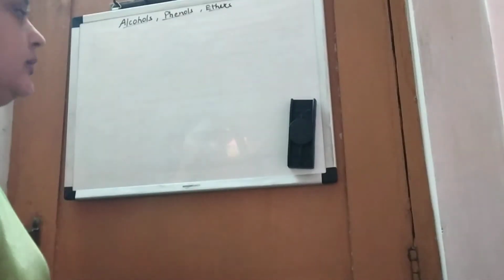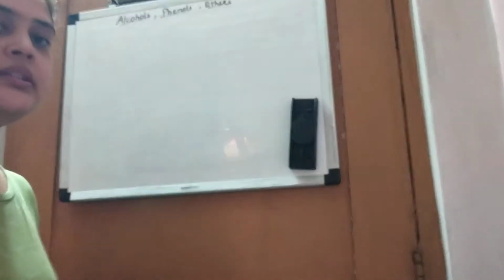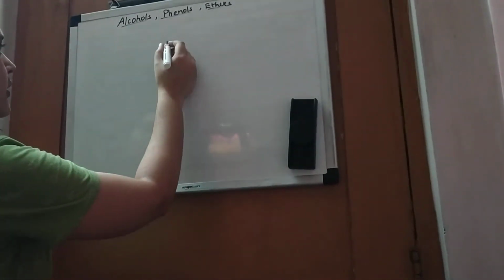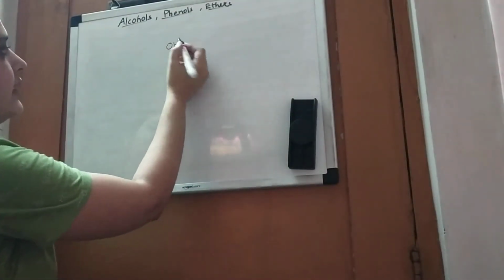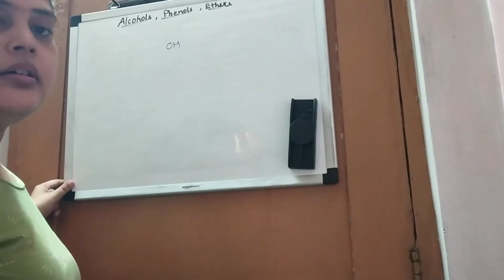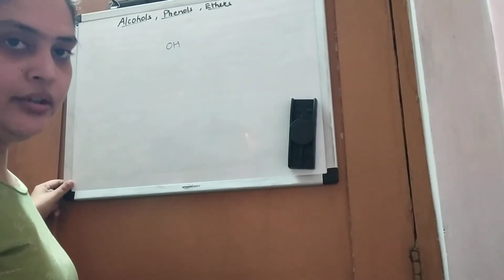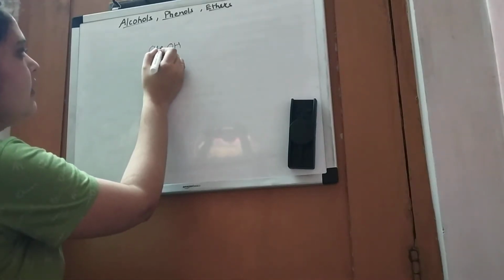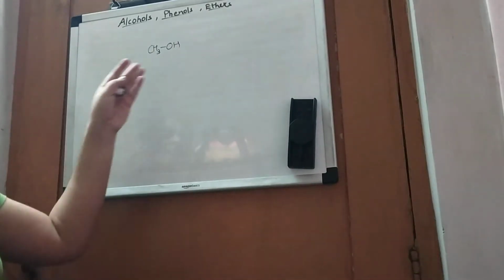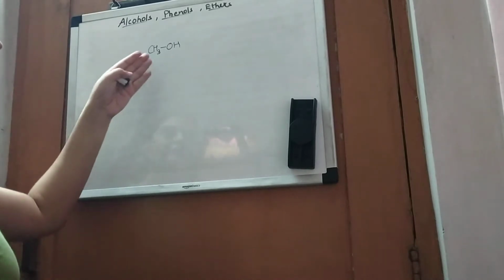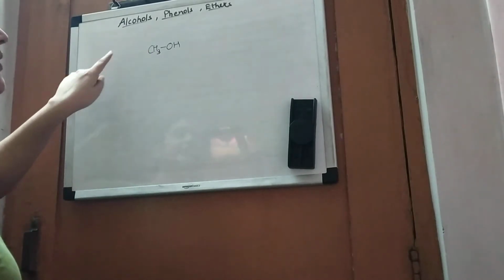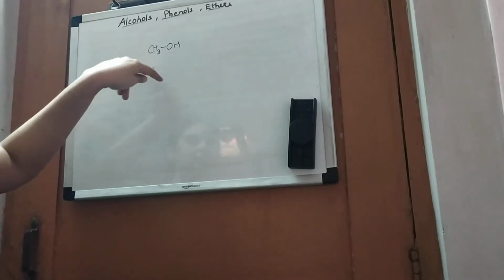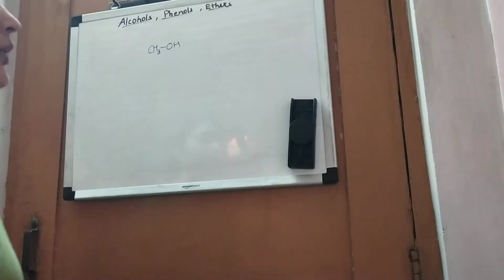What are alcohols? Alcohols are compounds which contain the hydroxy group, that is the OH group, attached to an alkyl group, that is an aliphatic group, like CH3. So this is CH3OH. This is an alcohol. If the chain increases, it remains alcohol, because the CH3 group is the aliphatic part, right?